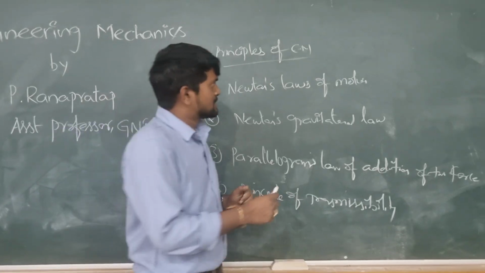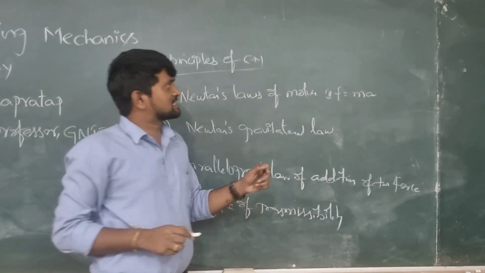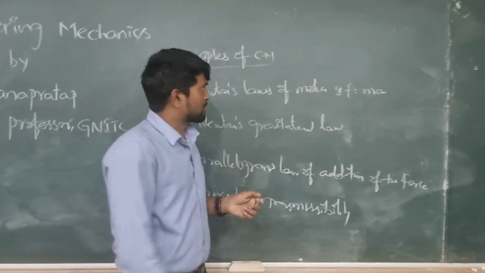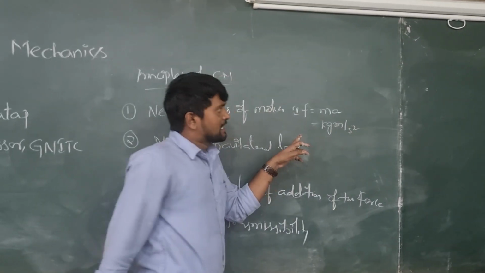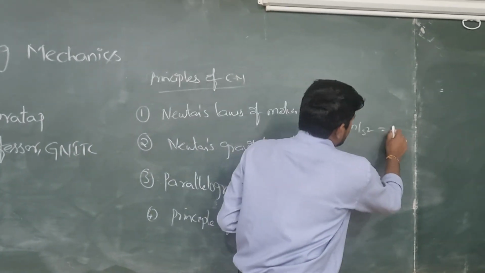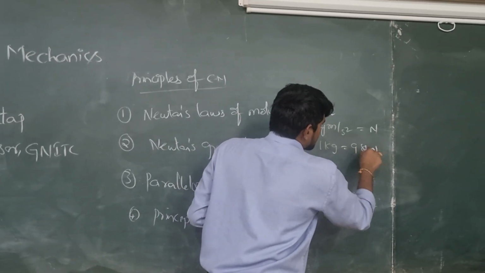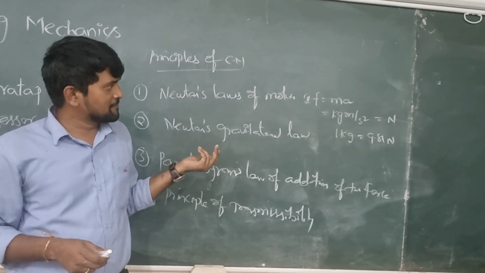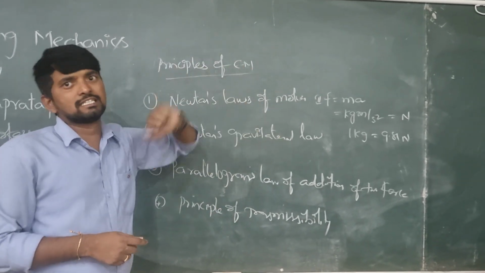What is Newton's second law? Newton's second law is defined as F equal to ma. Force is directly proportional to the rate of change of momentum, or the product of mass and acceleration. The unit of mass is kg and the unit of acceleration is meter per second square. So the force unit is kg meter per second square, and in SI units that is the Newton. Here 1 kg equals 9.81 newtons. This is the conversion from kgs into newtons. Next, Newton's third law: for every action there is an equal and opposite reaction.